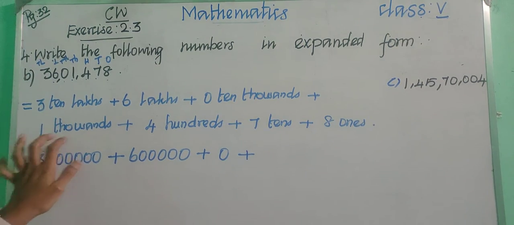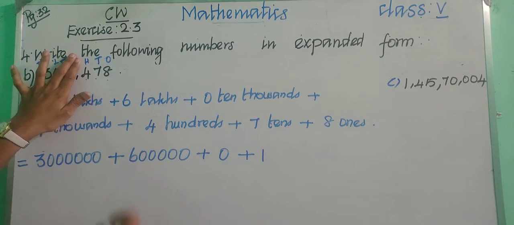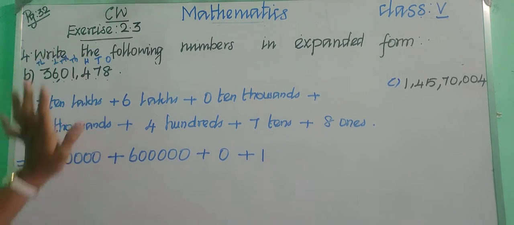And then 1,000s. Now put 1. And now hide up to 1. Now how many digits are we having? 1, 2, 3. 3 digits, right? So put 3 zeros.